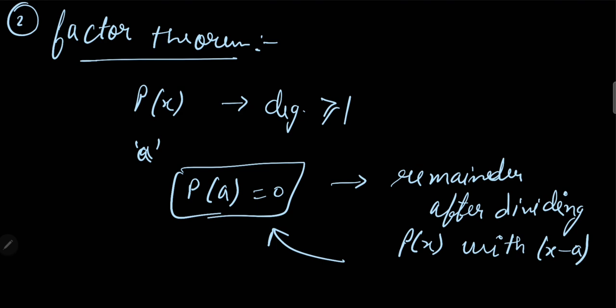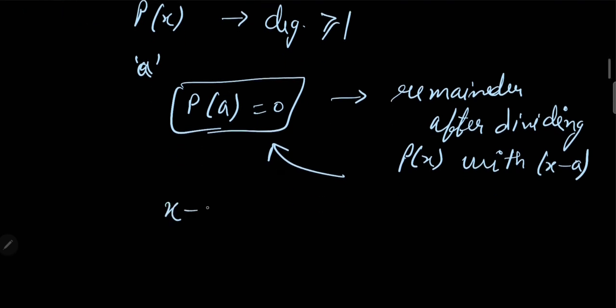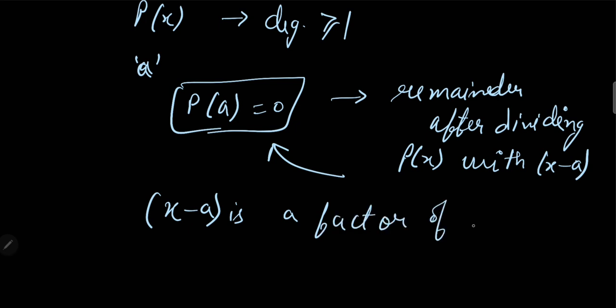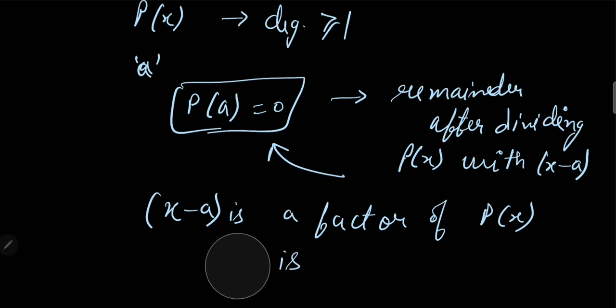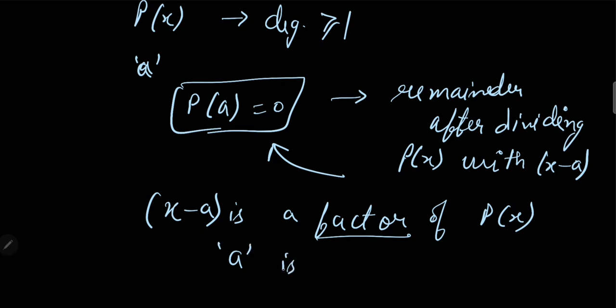If we get the remainder as 0, then we can say that x minus a is a factor of p(x), and that a is a root of p(x). So these are the two theorems.